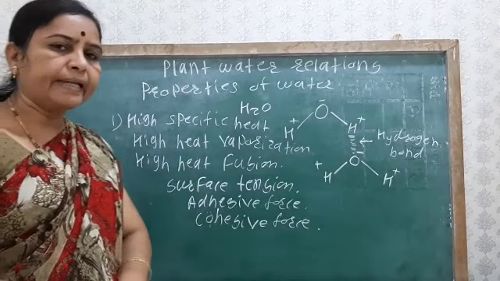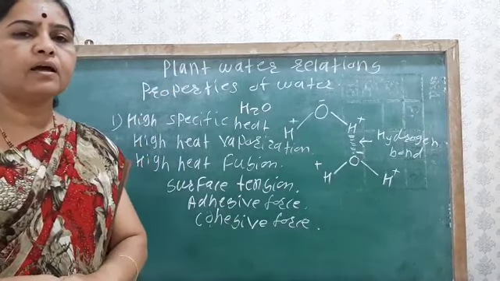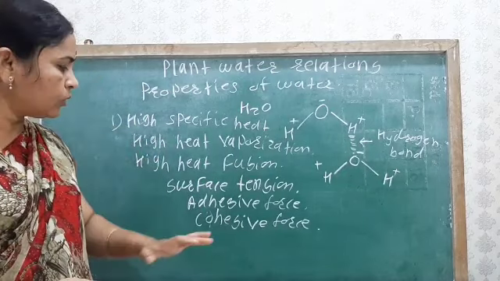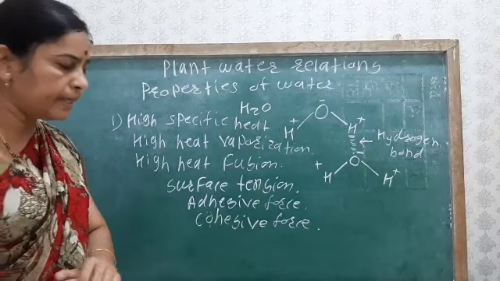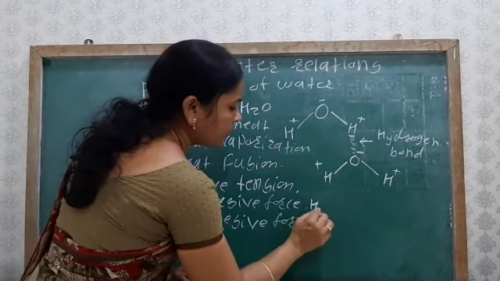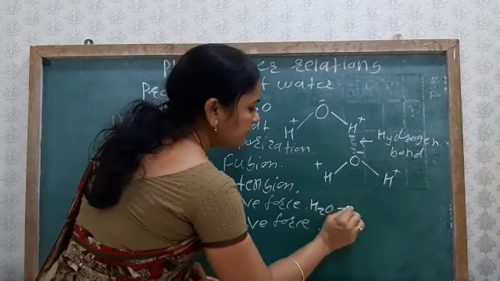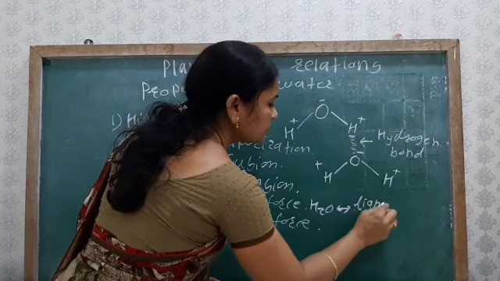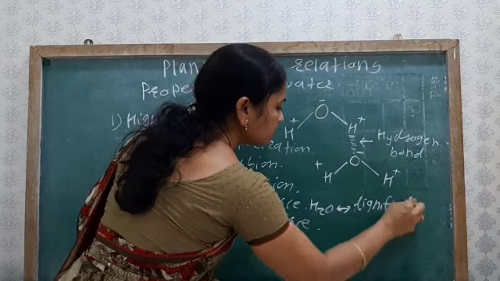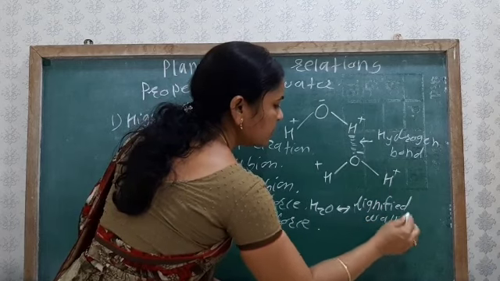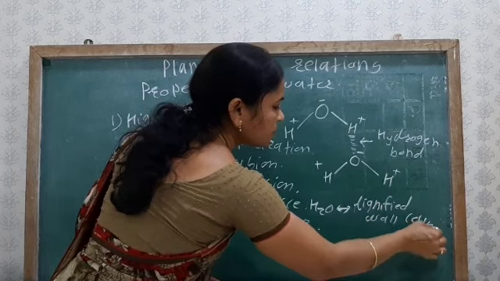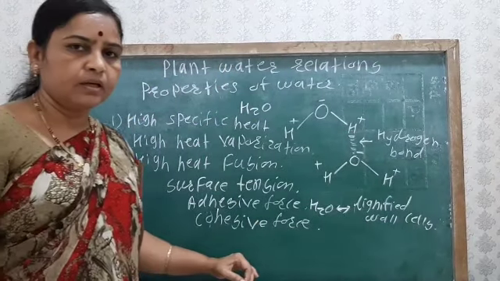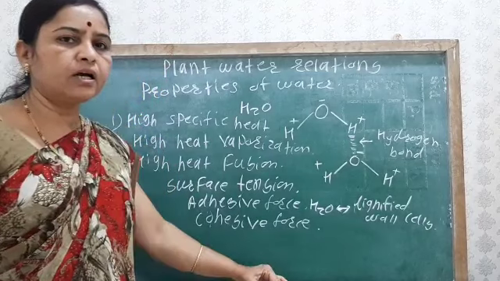It is the attraction between two dissimilar molecules or substances. So what are the dissimilar substances? There is attraction between the water and the lignified wall of the cells. These cells are the xylem cells, that is the tracheids and the vessels.